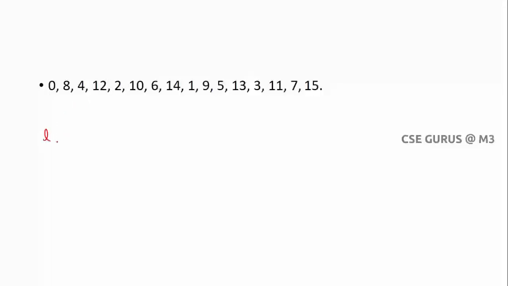So I'll take L, an array. First I'll take the element 0. Now I'll take 8. Is it greater than the elements which are there? Yes, immediately insert. Next 4, it's not greater, and it is not less than 0. So somewhere in between, as I told you, what is the least value? 0 and 8, so 0. After 0 you can insert.